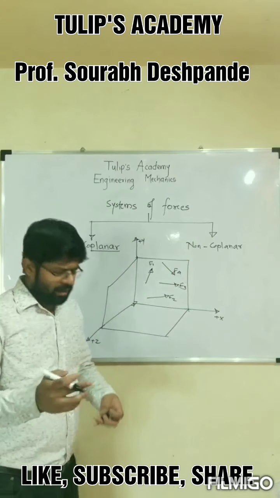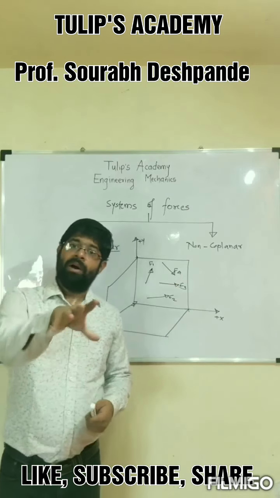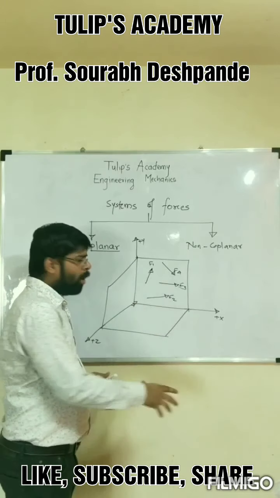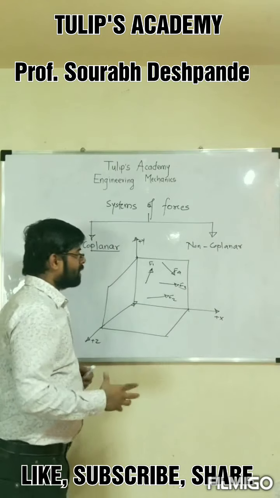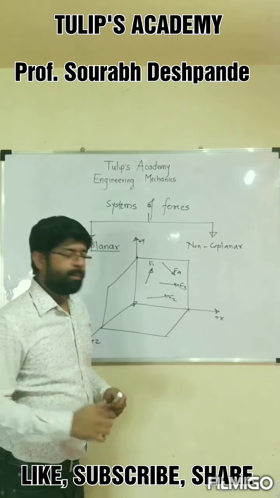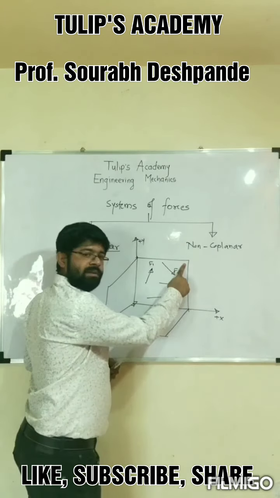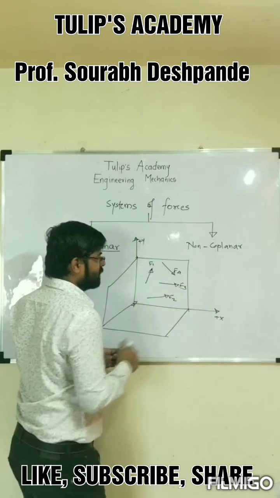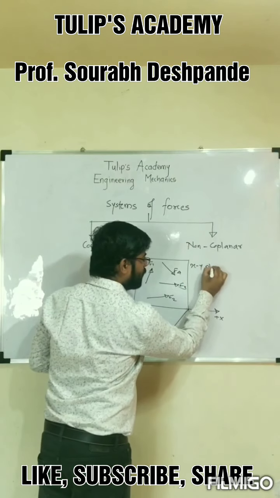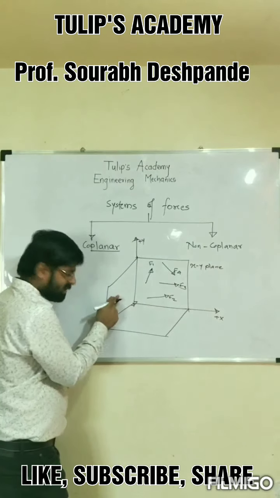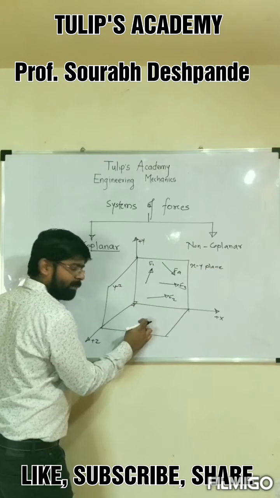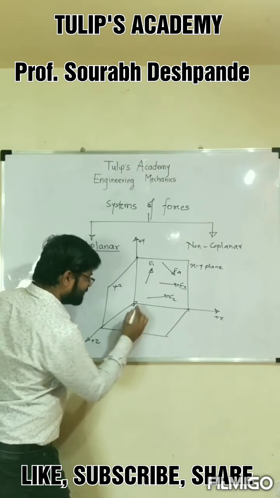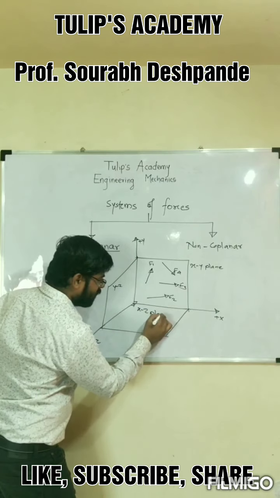The magnitudes may be different, the directions are different, but if you look here, all the forces are lying in the same, common plane. Now, let us designate the planes. This plane contains the x-axis and y-axis, so this plane is called the xy plane. This plane contains the z-axis and y-axis, so this is called the yz plane. And this plane contains the x-axis and z-axis, so this plane is called the xz plane.